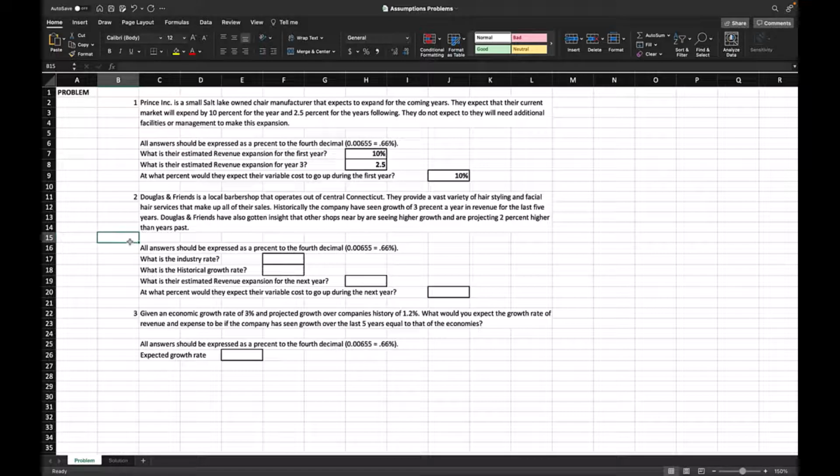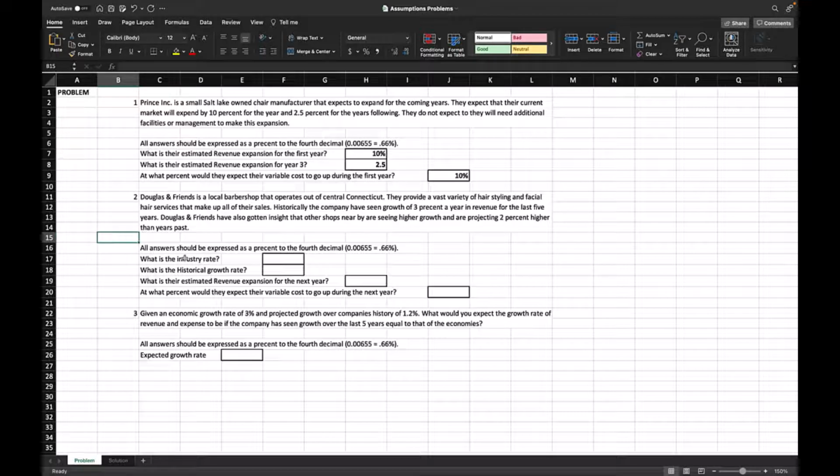Historically, the company has seen growth of 3% a year in revenue for the last 5 years. Douglas and Friends have also gotten insight that other barbershops nearby have seen higher growth rates and are projected 2% higher than past years. Alright, so what is the industry growth rate?